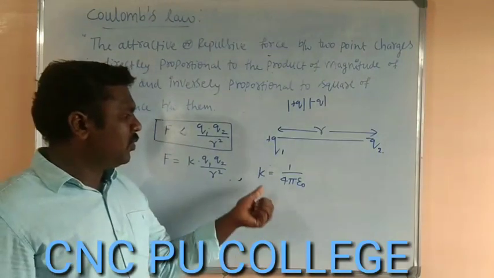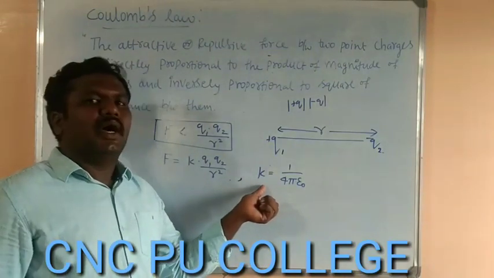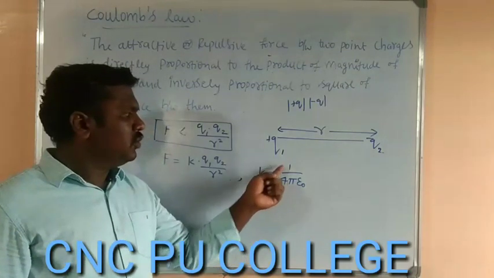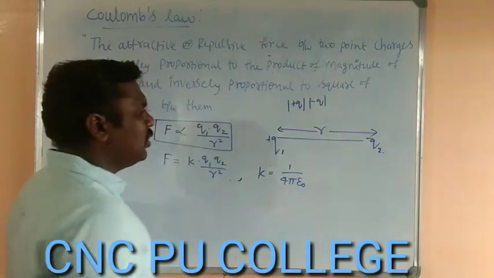Here we have taken K as the proportionality constant, and its value will depend on the medium. So K is equal to 1 by 4 pi epsilon naught.